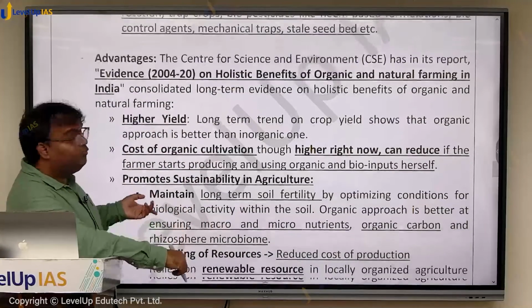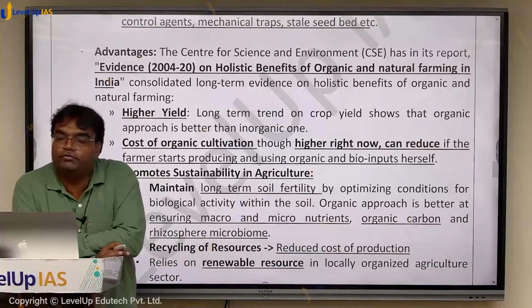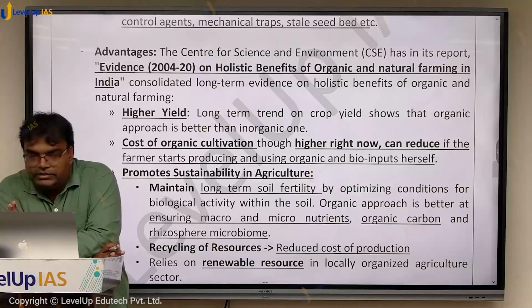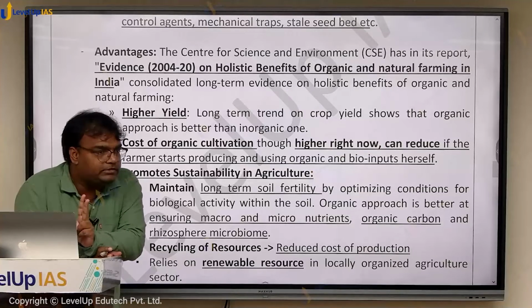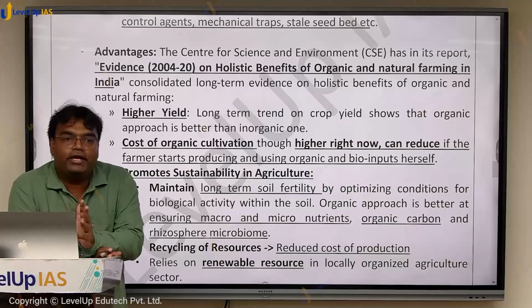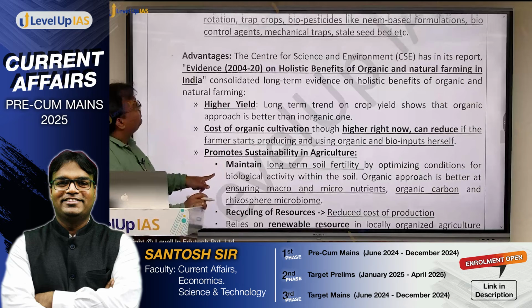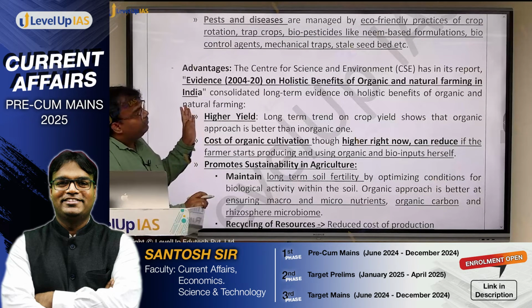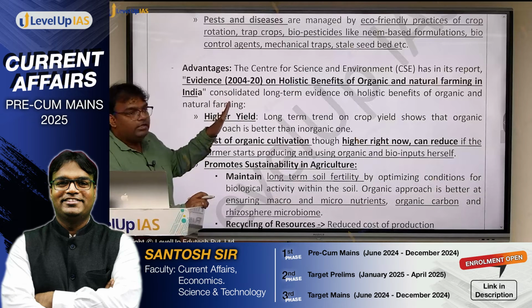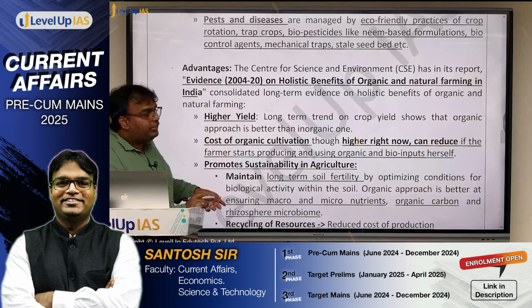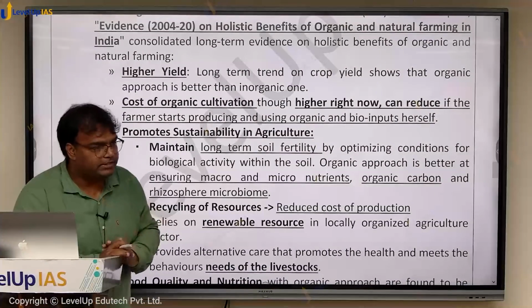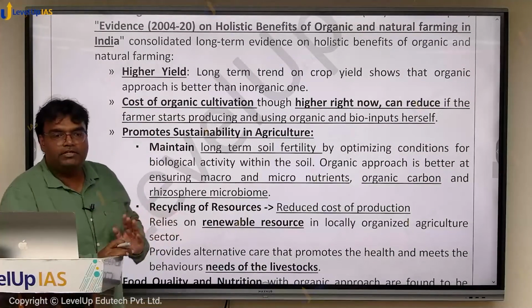Now come to what are the advantages of organic farming. We understand what organic farming is. किस तरह का इनपुट होगा, किस तरह का पेस्ट और इंसेक्ट्स से लड़ने का मैकेनिज्म होगा. Why? तो there is a study by CSE. It studied benefits of organic and natural farming from 2004 to 20 and with evidence consolidated these advantages. Rather than randomly saying, as per CSE studies, these are the advantages of organic farming.